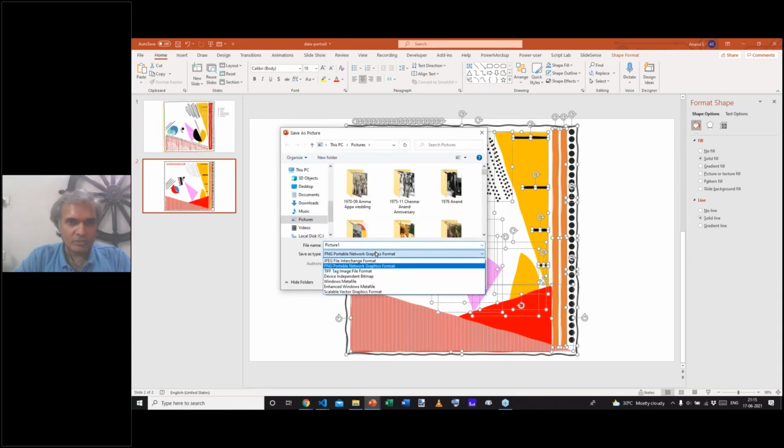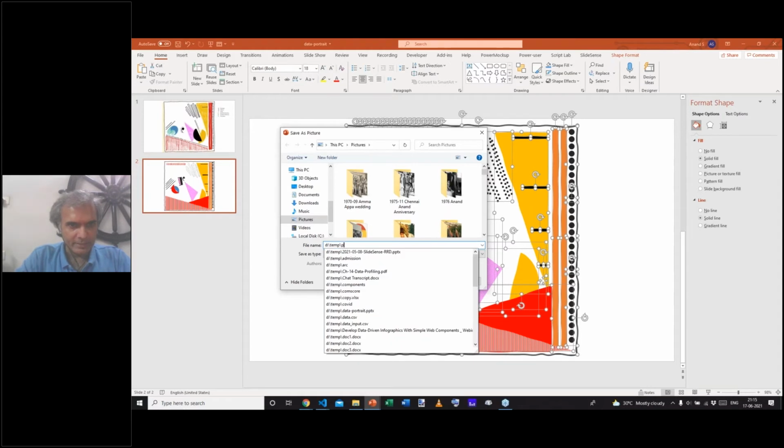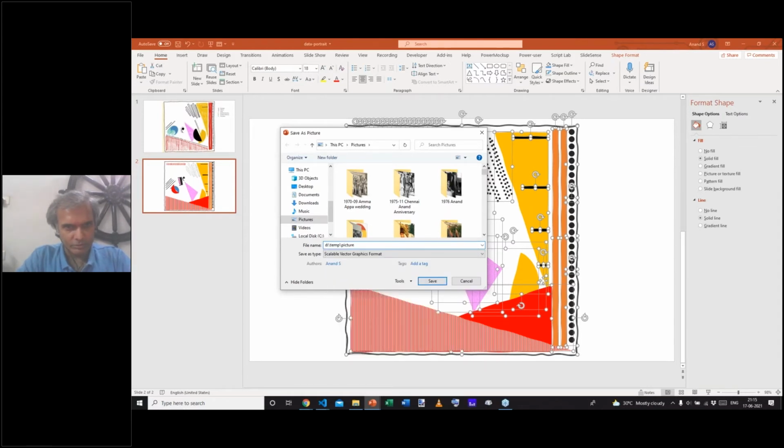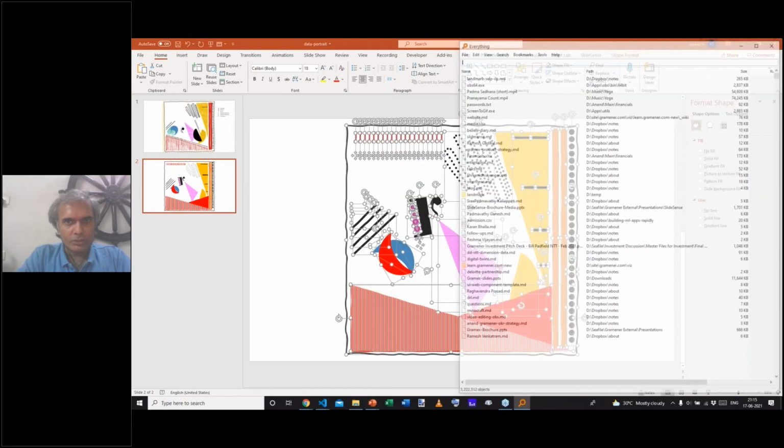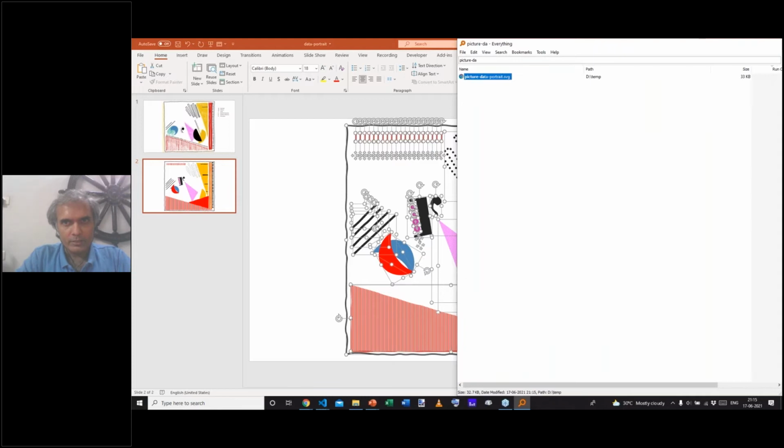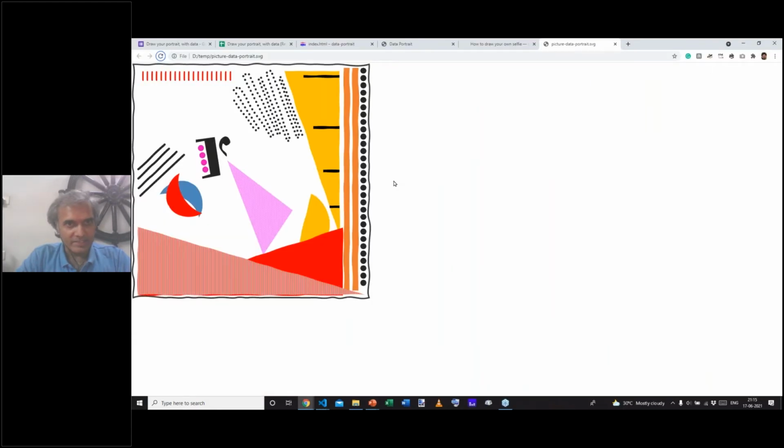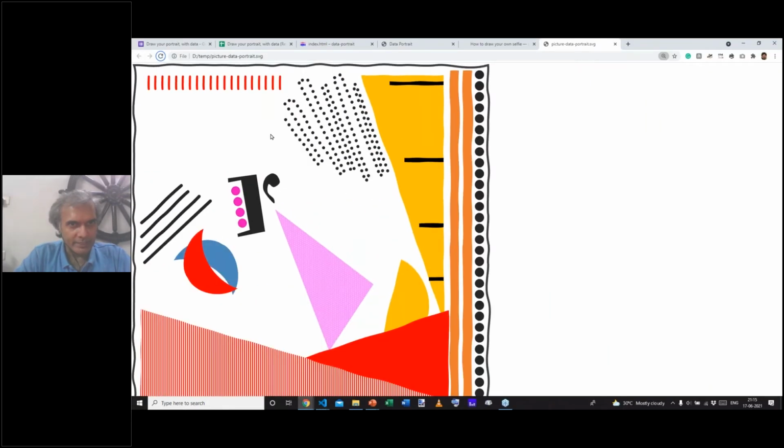And one of those picture formats is an SVG format, scalable vector graphics. So let me save it in my temp directory as picture data portrait.svg. Now, if I open picture data portrait.svg, you'll firstly see that it opens in the browser and it looks exactly the way I had drawn it.